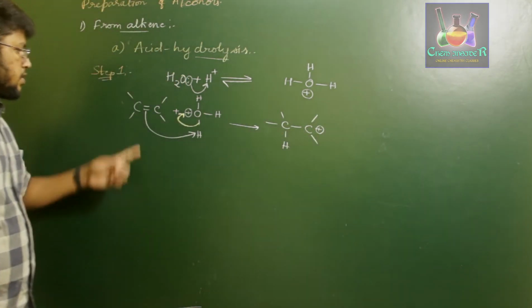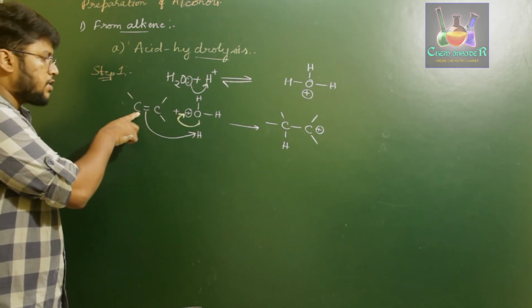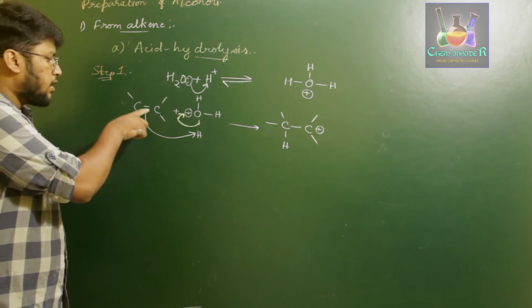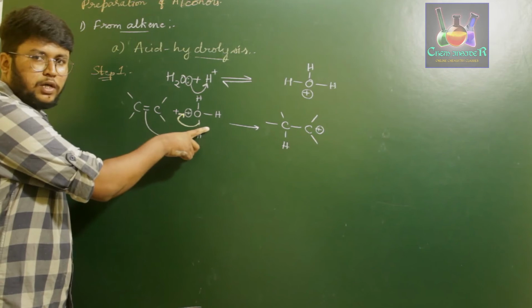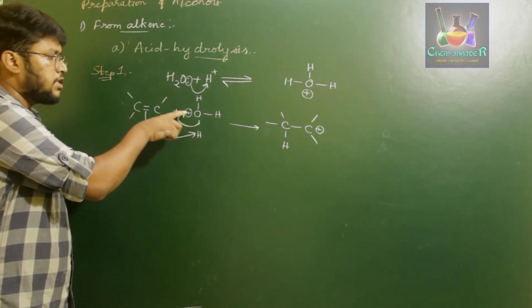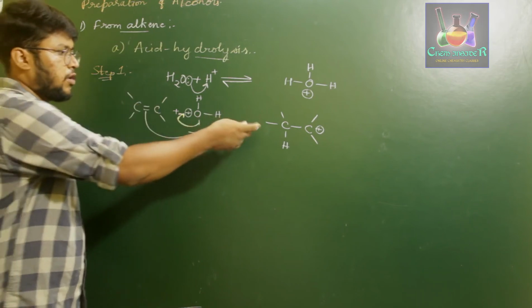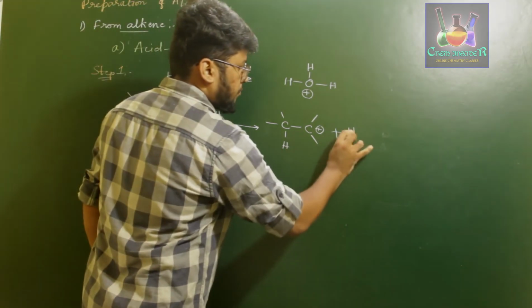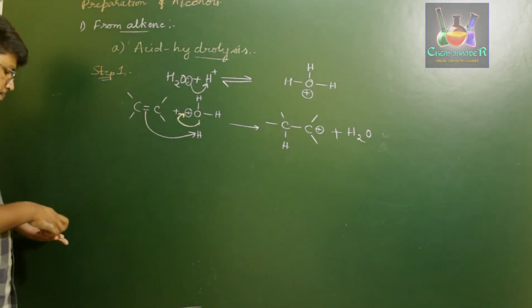Since we have broken this bond, this carbon gets a negative charge and this carbon gets a positive charge. The negatively charged carbon attacks the hydrogen, this bond will be broken, and oxygen will gain a negative charge. Since it already has a positive charge, the positive and negative get cancelled to form H2O. So this is the first step. Now for step 2.